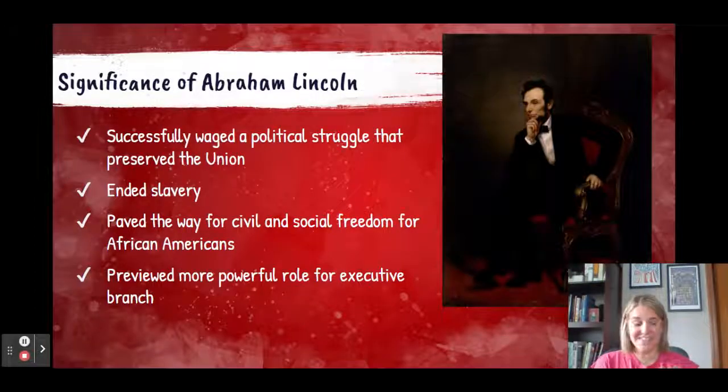So what is the significance? Again, hard to break this down into just this short video, but he successfully waged a political struggle that preserved the Union. He ended slavery, first with the Emancipation Proclamation, and then more formally through Congress and the 13th Amendment. He paved the way for civil and social freedom for African Americans. And his presidency did preview a more powerful role for the executive branch.